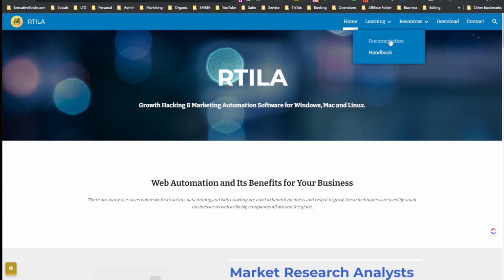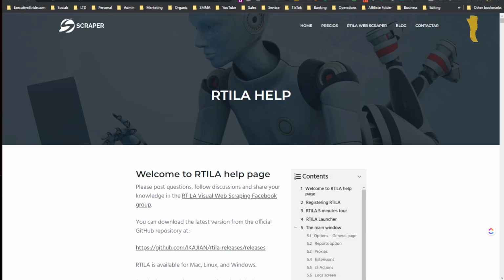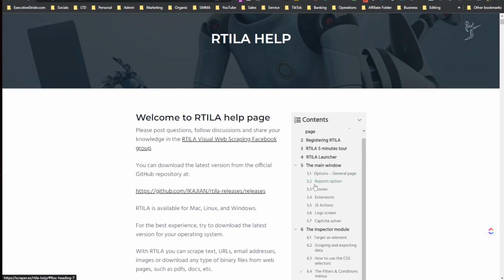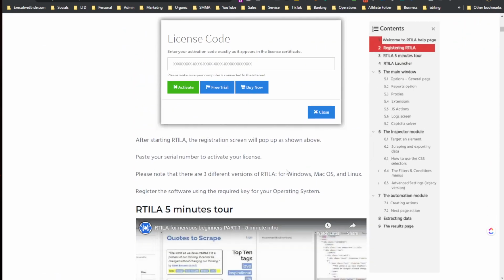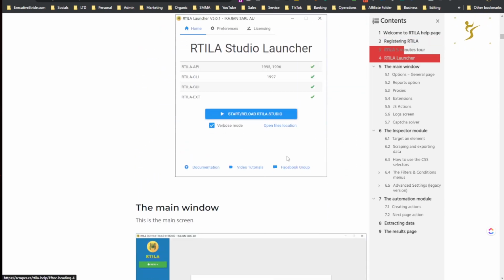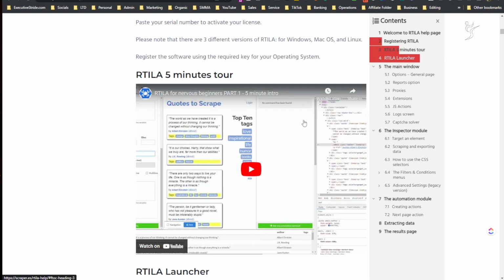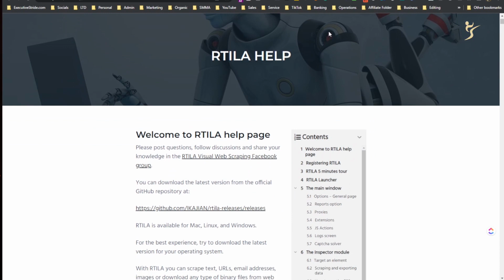All right, there is a learning section, so there's documentation and a handbook. So documentation, obviously you can go through here, get a lot of different details, and then the help center right here, more stuff there. It talks about proxies, extensions, JS actions, log streams, capture server. So you can get somewhat advanced, and there can be a little bit of a learning curve, maybe even a bigger learning curve depending on where your knowledge currently lies. But there are also pre-made projects and easy tasks that you can just automate that don't take that much learning and are pretty easy to use.